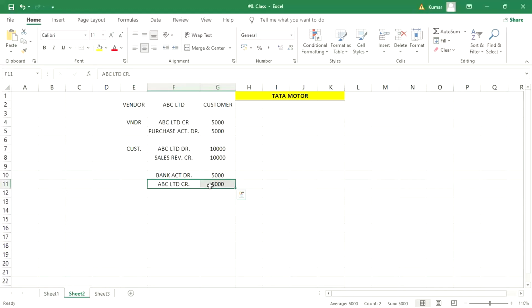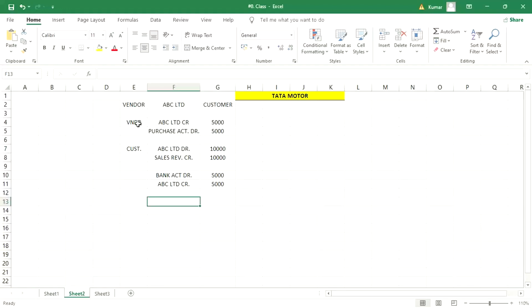Once we receive the 5,000 payment, with its help the vendor line item as well as the customer line item are supposed to be cleared, right? So how is it going to happen? I'll tell you now how it is possible.